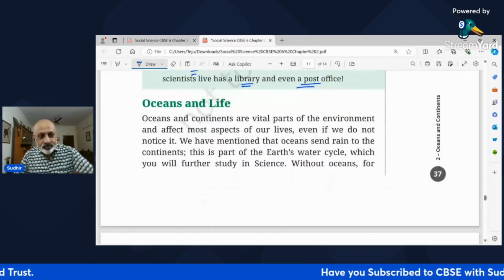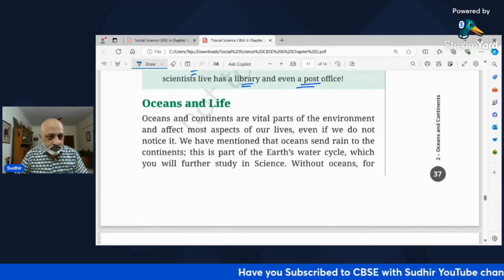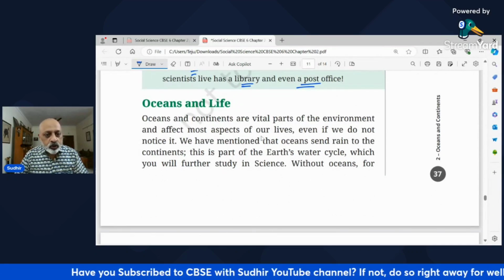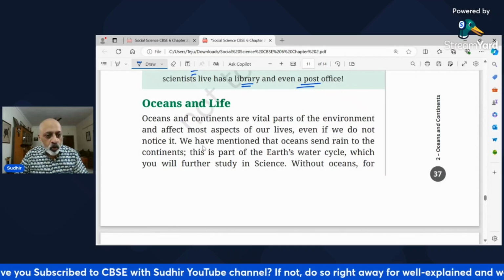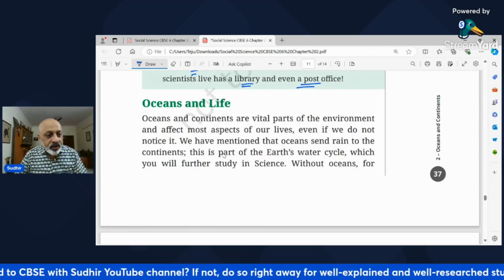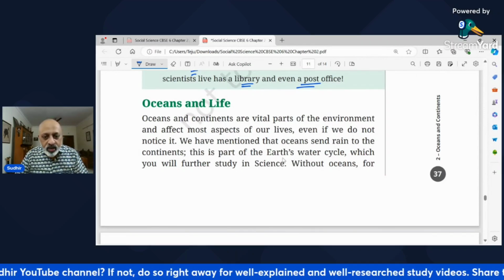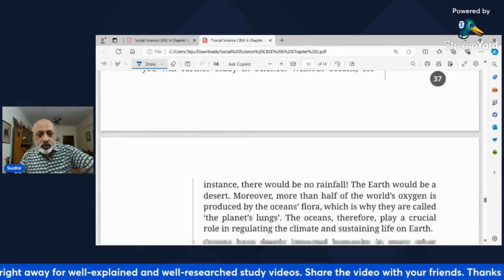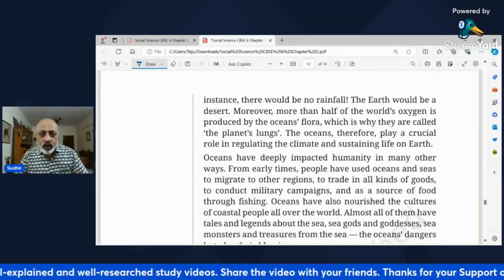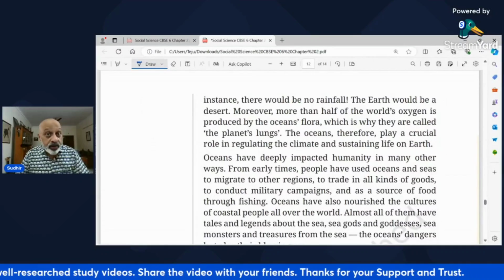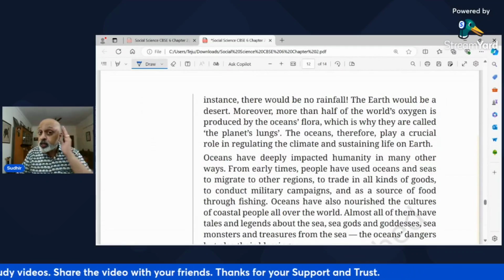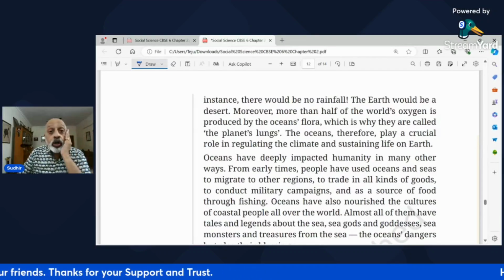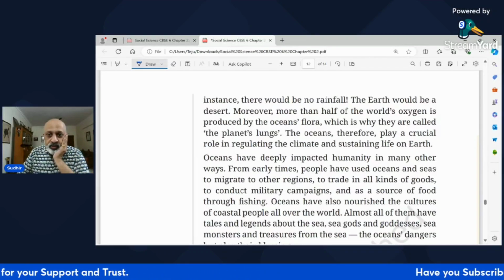How fascinating. So oceans and continents are vital parts of the environment and affect most aspects of our lives, even if we do not notice it. We have mentioned that oceans send rain to the continents. ये सब मैंने आपको बता दिया है. The Earth's water cycle is dependent on that, right? ये सब हम science में पढ़ेंगे, right? Otherwise, there will be no rainfall. The Earth would be a desert अगर ocean नहीं होता. So you realize how important the entire ecology of Mother Earth is, right?